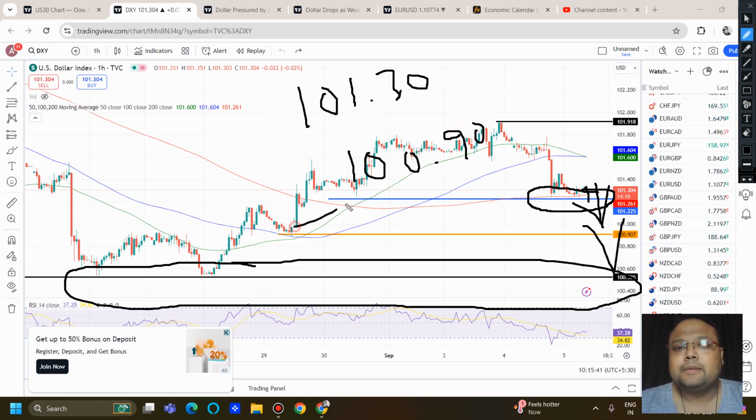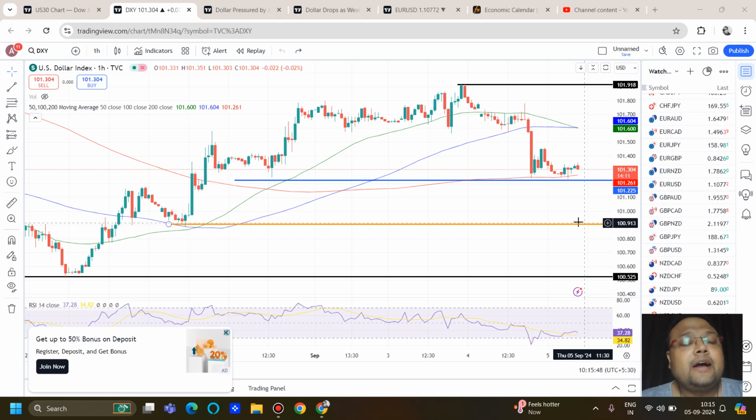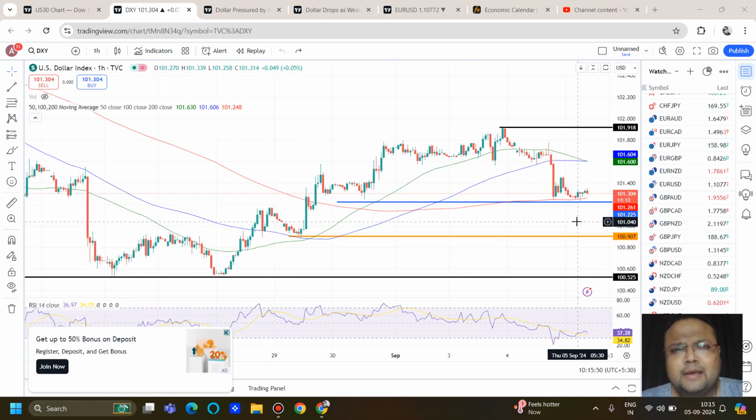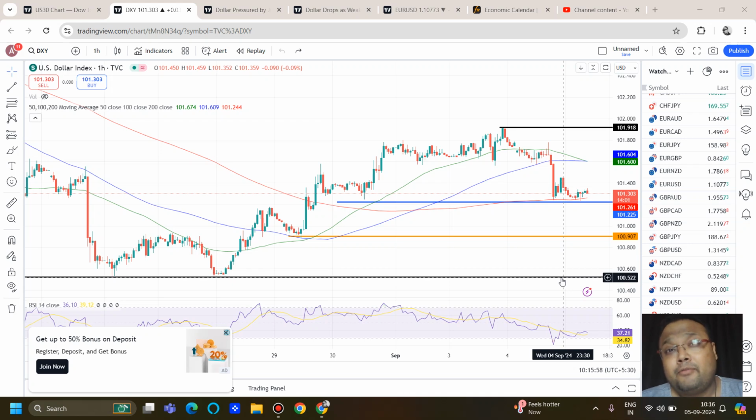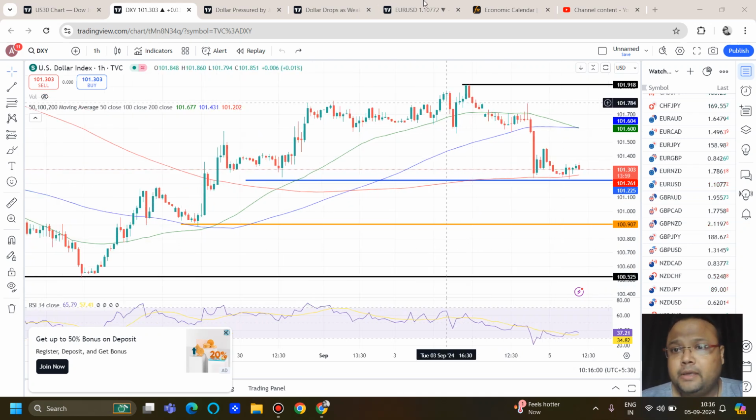This is the next support on the chart of DXY, or we can expect that the market will survive above this before NFP. But in the worst case scenario also, 100.5 should be working as a support. I don't think DXY will be going to 100.5 before the NFP.